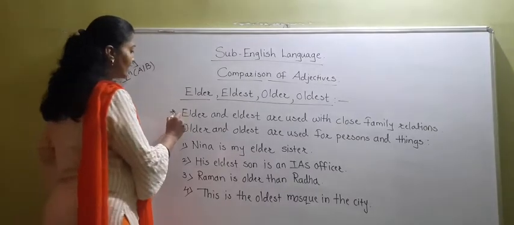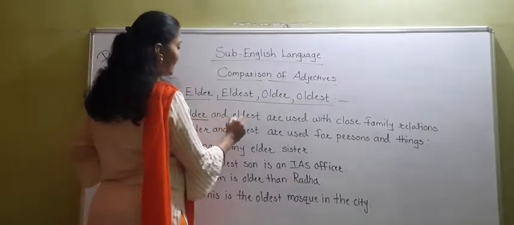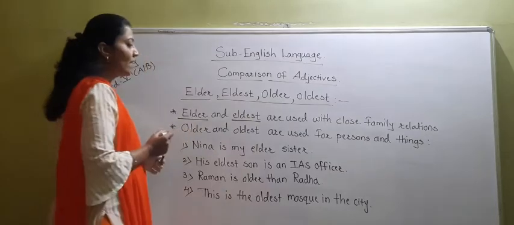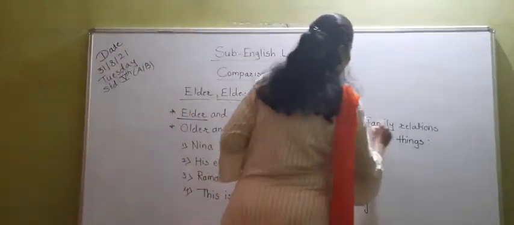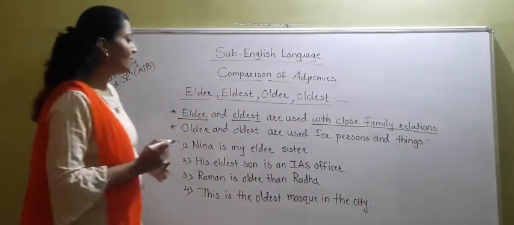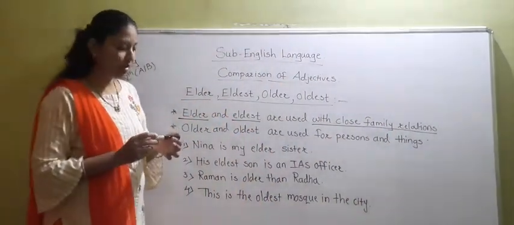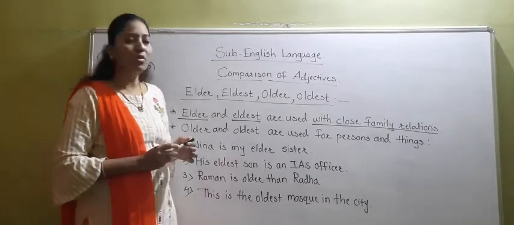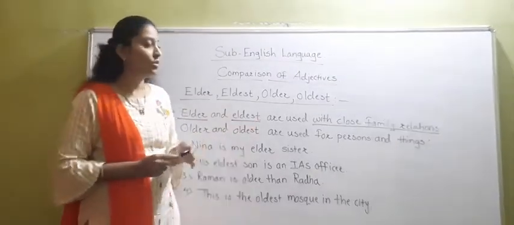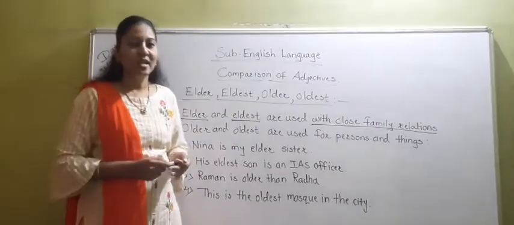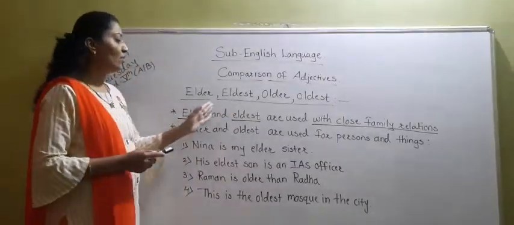And eldest: E-L-D-E-S-T, eldest. These two words are used with close family relations. So always keep in mind that whenever you want to talk about a close family relation, at that time you can use elder or eldest.